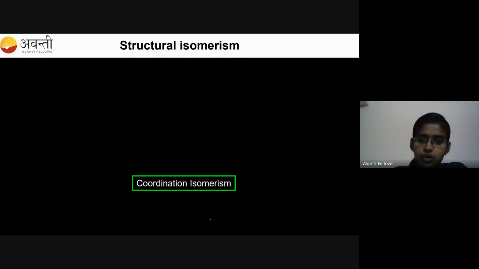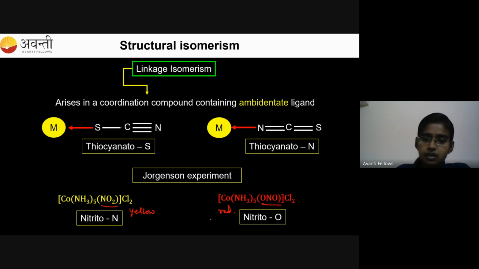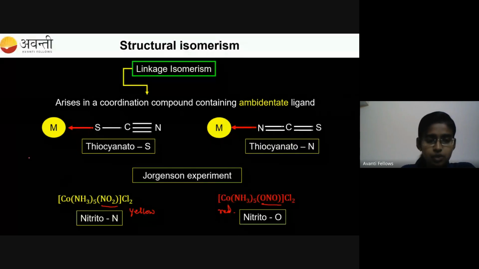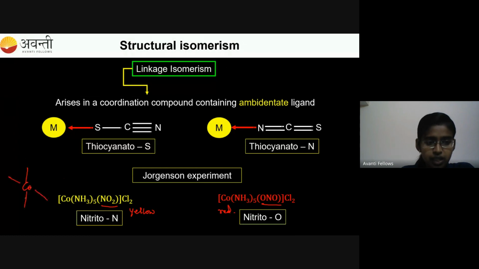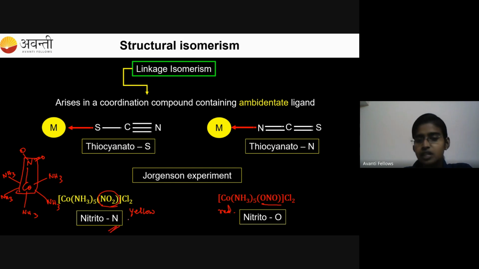So here, to this cobalt, 6 coordination sites, donating sites, are there. So these 5 are occupied by the amine ligand, NH3. So these 5 are NH3 and the 6th site is occupied by NO2. So here nitrogen is bonded with cobalt in case of nitrito N.